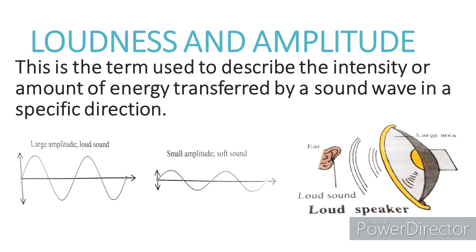Secondly, we have loudness. What is loudness? Loudness is a term that is used to describe the intensity or amount of energy that is transferred by a sound wave in a specific direction. So, the implication of that is that the loudness of a note depends on the amplitude of that sound wave. So, it means that a loud sound has a higher amplitude than a soft sound, and therefore it contains more